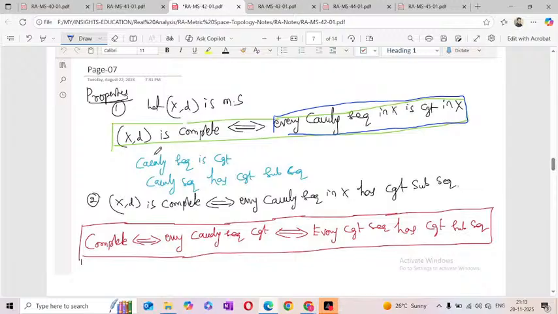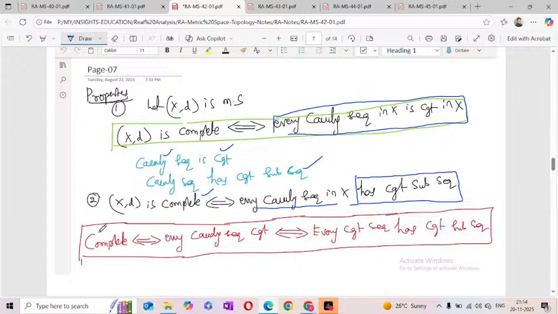But if Cauchy sequence is convergent, then obviously the Cauchy sequence has a convergent subsequence. If it is already a convergent sequence, definitely the subsequence is also convergent. So now we will add this all. If (X, d) is a complete metric space, every Cauchy sequence in X has a convergent subsequence.